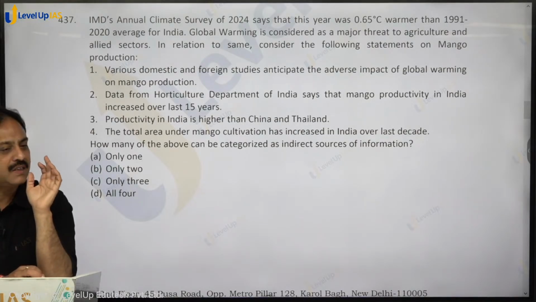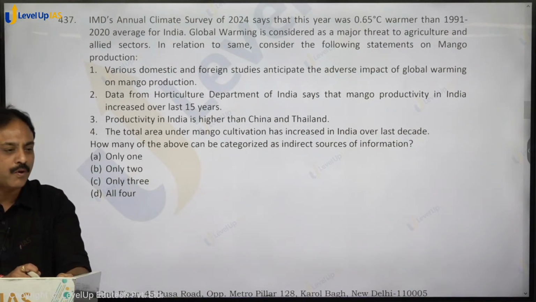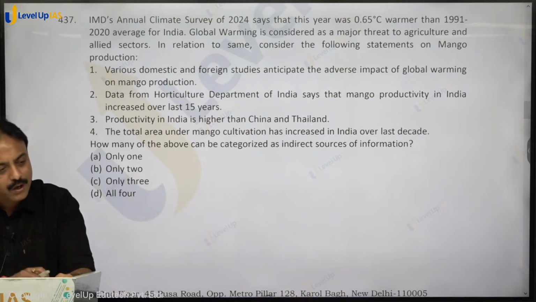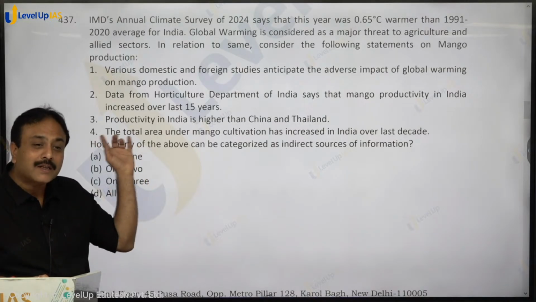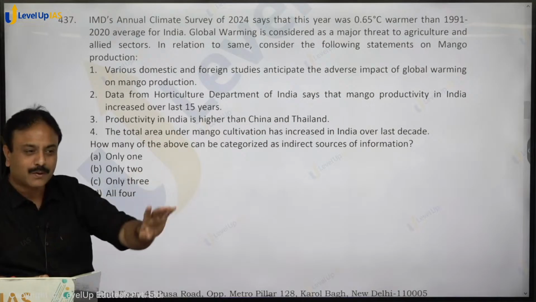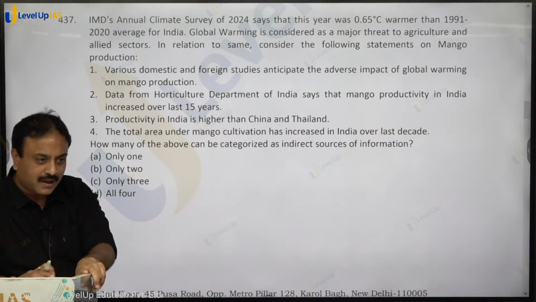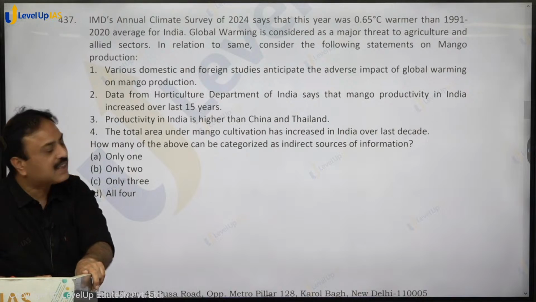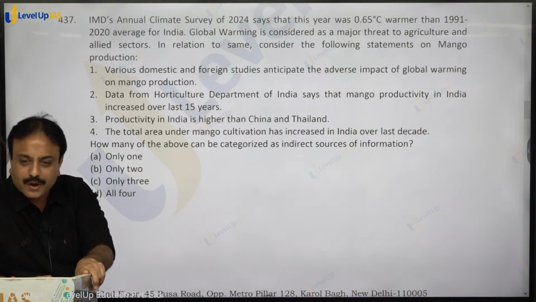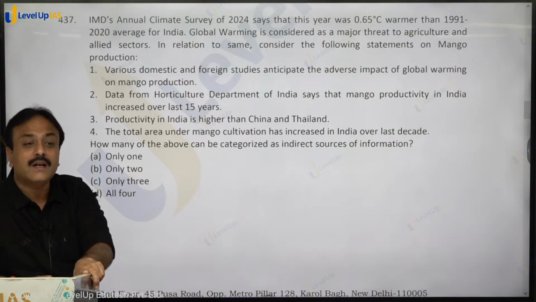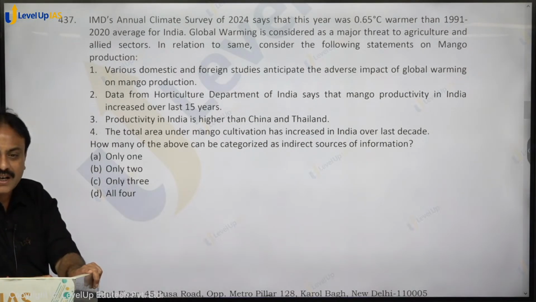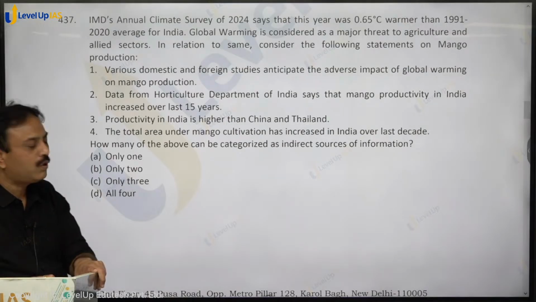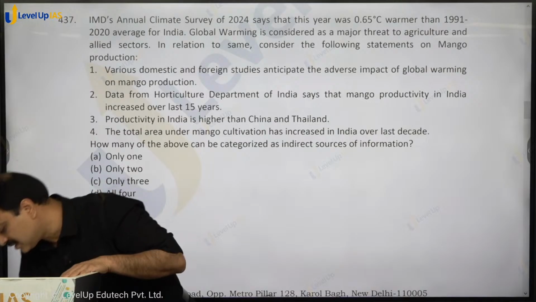In the whole globe this discussion is going on that due to excessive global warming, all agriculture and allied sector along with mango production is getting negatively affected. India's horticulture department is claiming that in last 15 years we have increased our production of mango. So statement 1 and statement 2 both are correct. Statement 3, productivity in India is higher than China and Thailand. Yes, productivity is more in India as compared to China, and we are talking about mango production, not horticulture. The total area under mango cultivation has also increased in India over this period. All four statements hold true. So option D, D for dog, shall be the right answer.